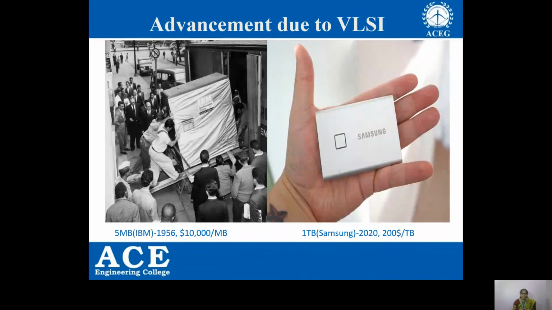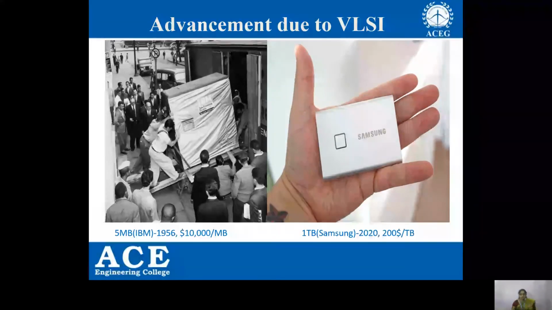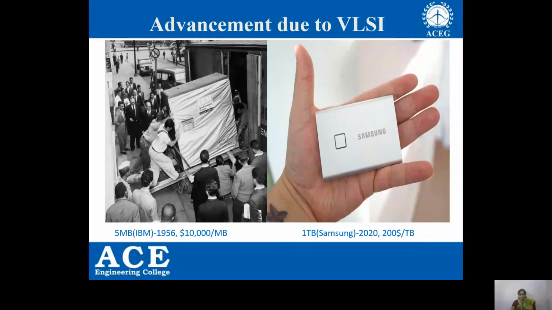But coming to year 2020, you can have 1 TB of memory in your palm. So you can observe the drastic change in the reduction of the memory size, and also the cost reduction. Even in the year 1956, you needed to spend around $10,000 for 1 MB of memory.